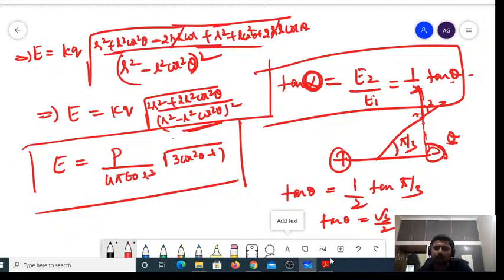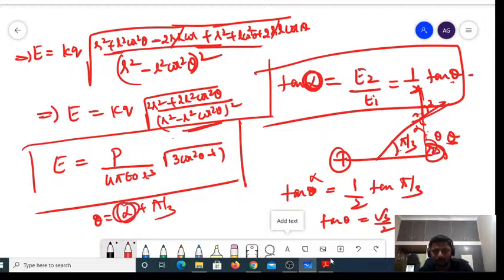Because if this is theta, this one would become alpha. I am supposed to find the value of theta, and I have found the value of alpha. So theta would be equal to alpha plus pi by 3. Am I correct? Because exterior angle is equal to the sum of opposite interior angles. So theta would be equal to alpha plus pi by 3, right?